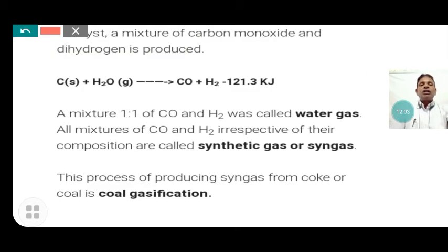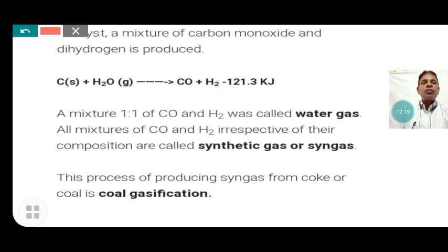Here, coke or coal is very red hot, and the superheated steam is passed through the red hot coke. Carbon monoxide and hydrogen gas are produced.